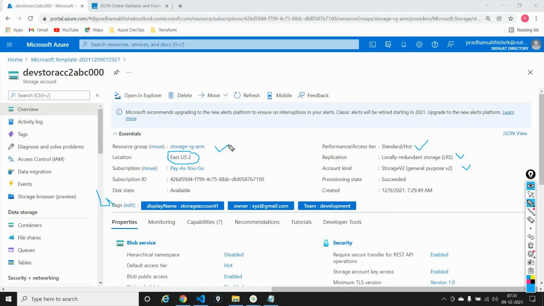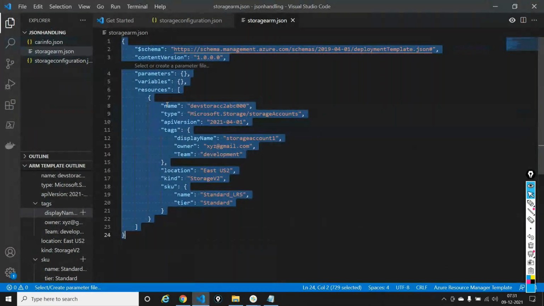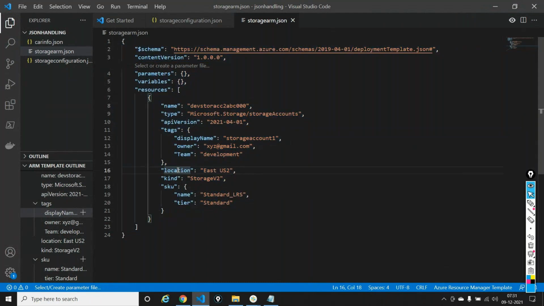By default, if you don't give any access tier, it will create it in hot. It's a default parameter, not mandatory. If you want to change it to cool, you can mention the access tier and change it to cool inside the template. It's not mandatory, but the mandatory parameters are these: name, type, API version, location. These are the mandatory things for any template, any resource.